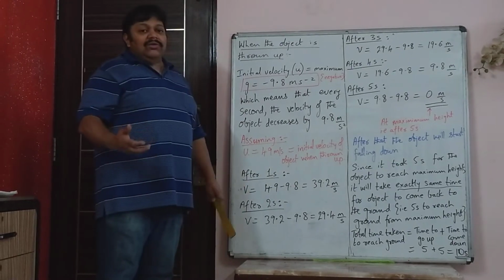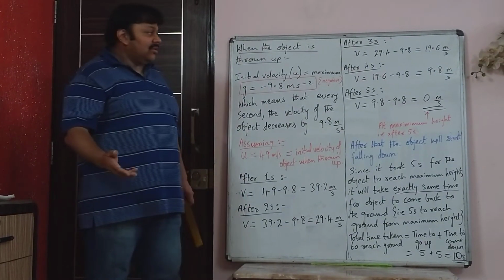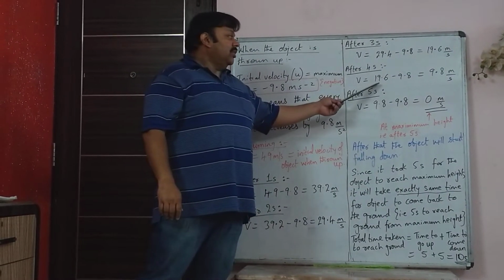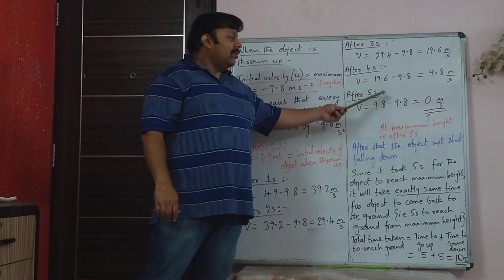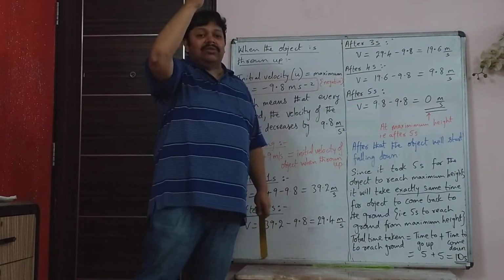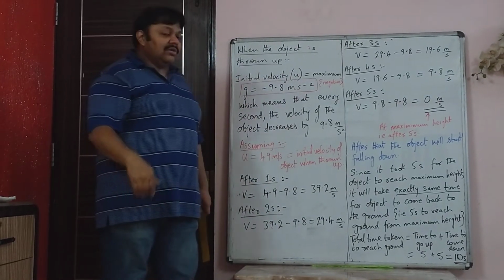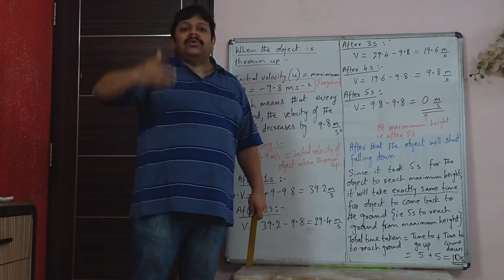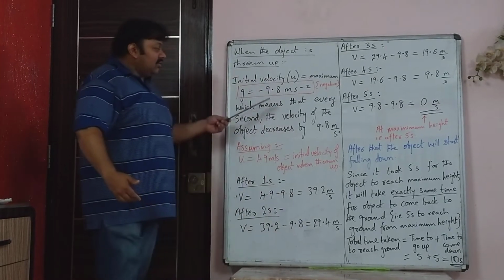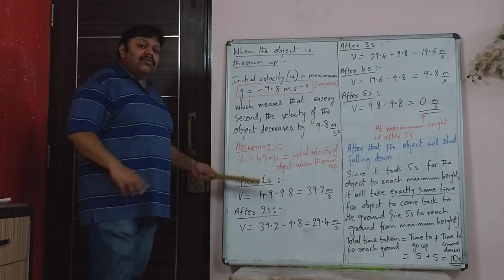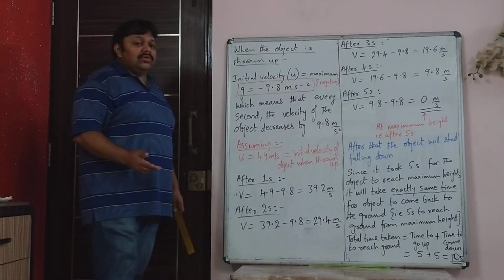Obviously, if the initial velocity is just 19.6, then the ball will come down in 2 seconds. It will reach maximum height in 2 seconds and come down in 2 seconds, and that height will also be far less than if it was thrown with an initial velocity of 49 meter per second.